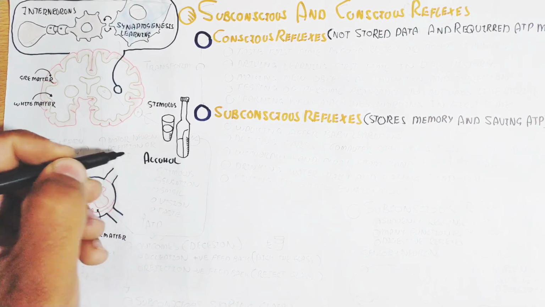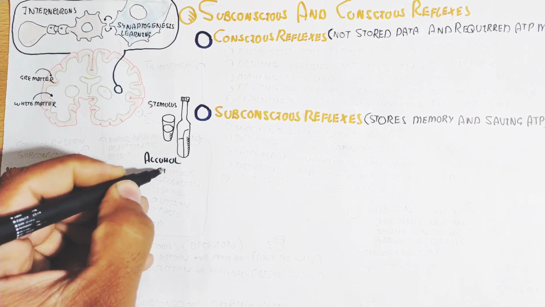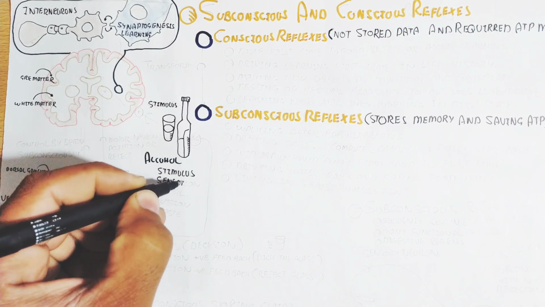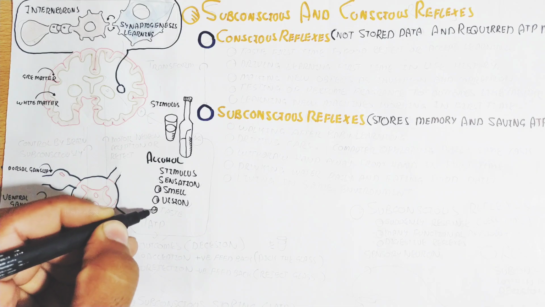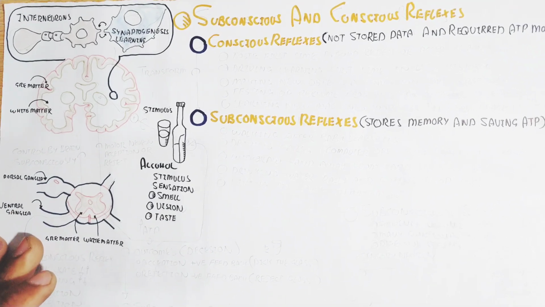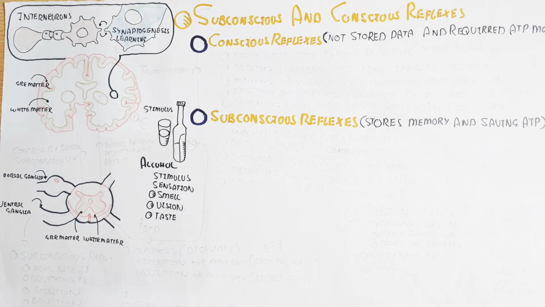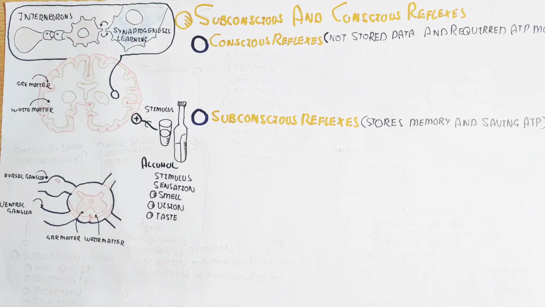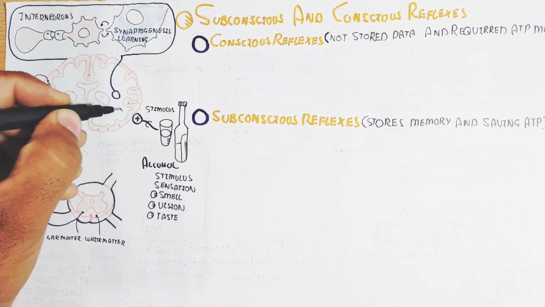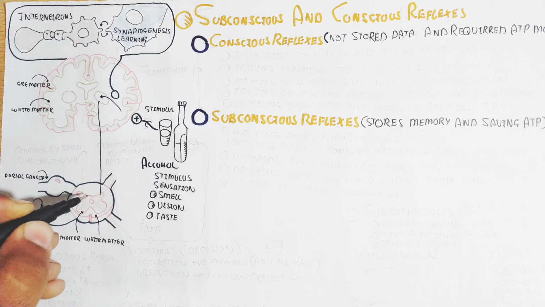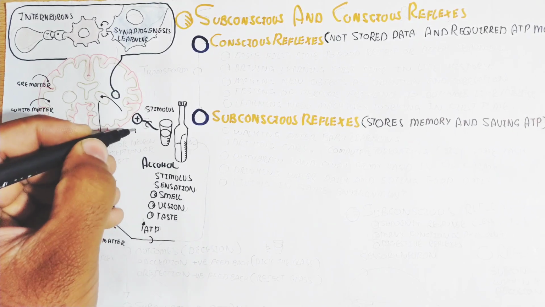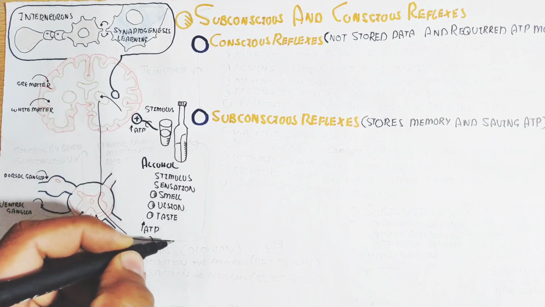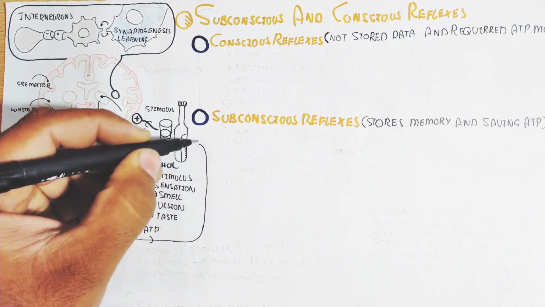So the synapse will form the first time you learn. For example, the stimulus is alcohol. Whenever you see alcohol for the first time, the alcohol is the stimulus: sensation, smell, vision, and taste. All these things are received through sensory receptors, lead to sensation, and give the signal to the brain as a stimulus, using too much ATP. In this way, the decision-making process follows after processing.